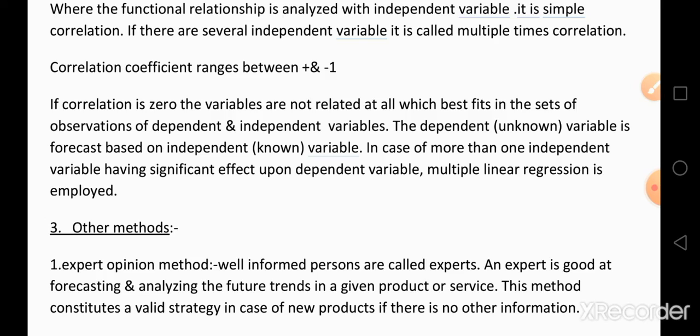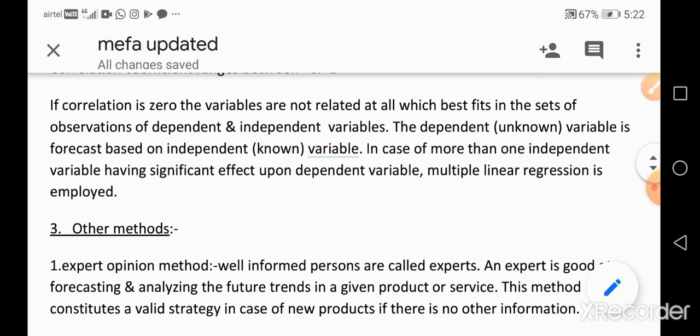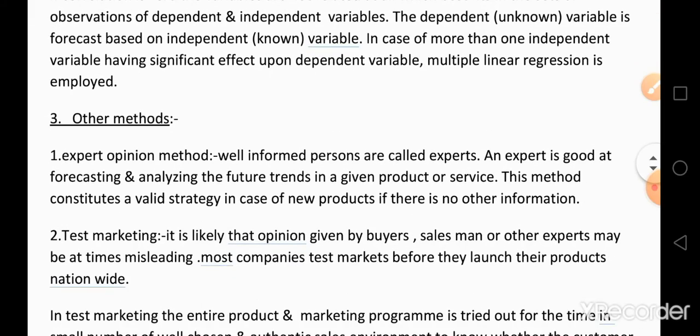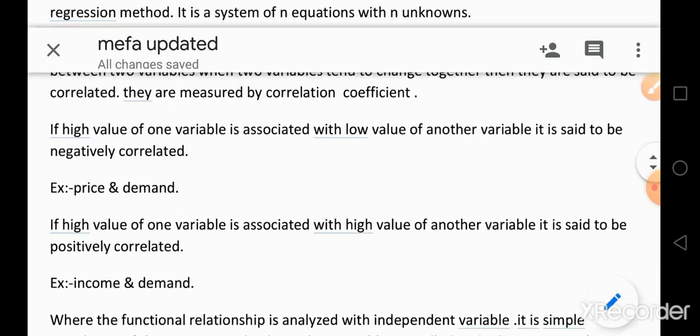If the demand for the product changes depending upon other factors or variables, it is called a dependent variable. So these are the statistical methods.